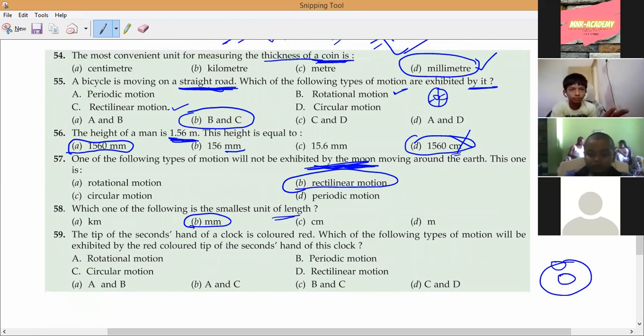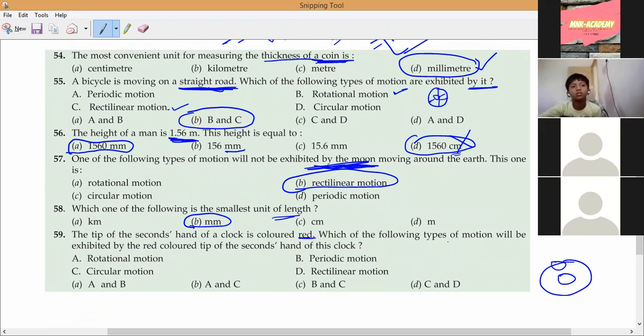Next, last question. The tip of a second's hand of a wall clock is colored red. Which of the following types of motion will be exhibited by the red tip of the second's hand of this clock? Rotational motion and periodic motion.